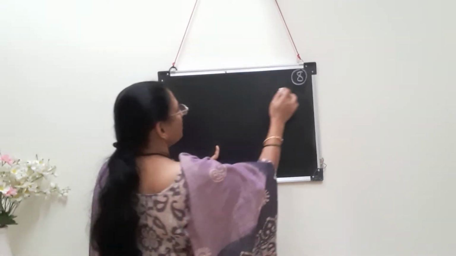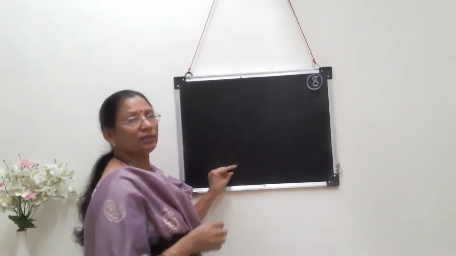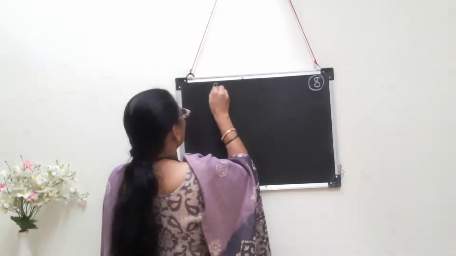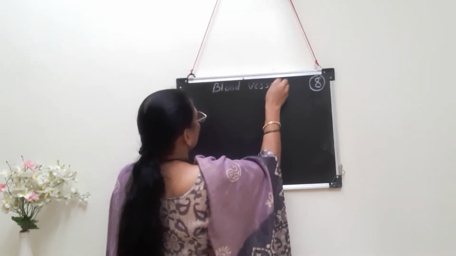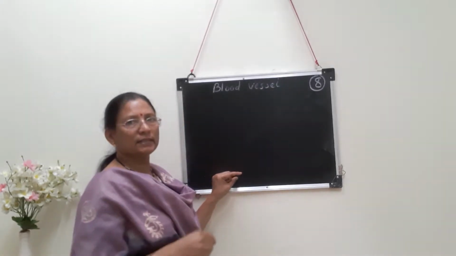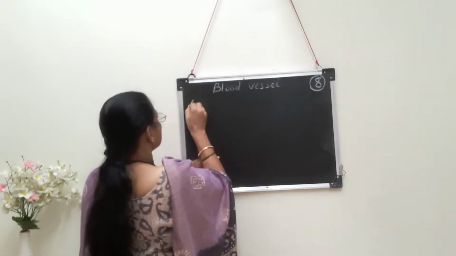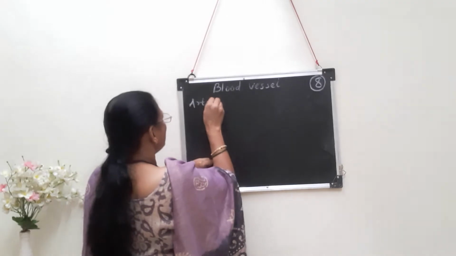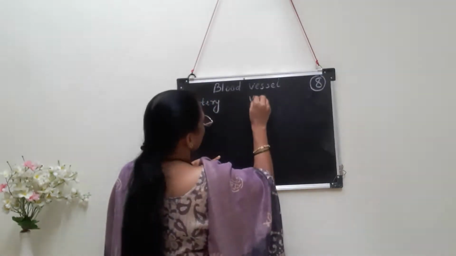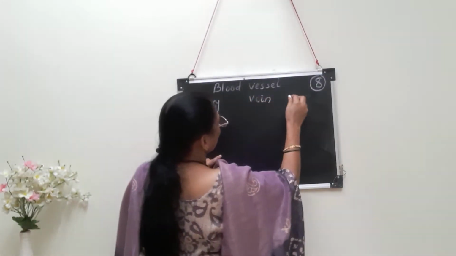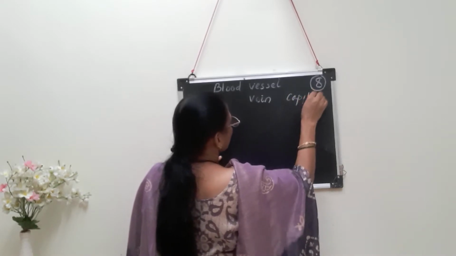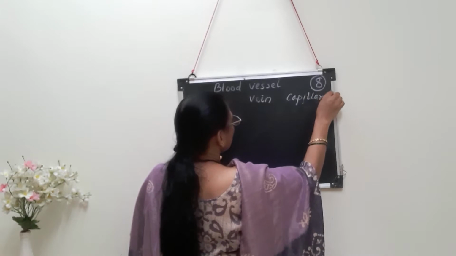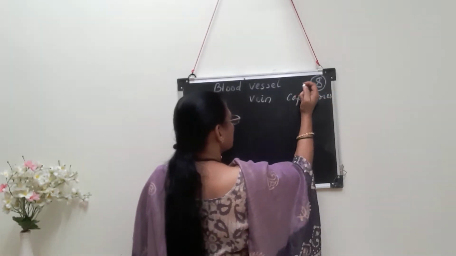See, this is lecture number 8, topic transportation. We are going to study about blood vessels. I think all of you know that 3 types of blood vessels are there, and these blood vessels are, first one, artery, second type of blood vessels are called as vein, and third type of blood vessels are called as capillaries. So, these are 3 types of blood vessels.